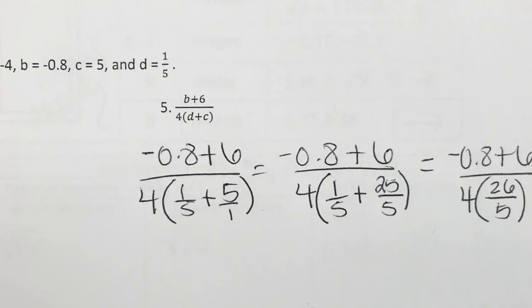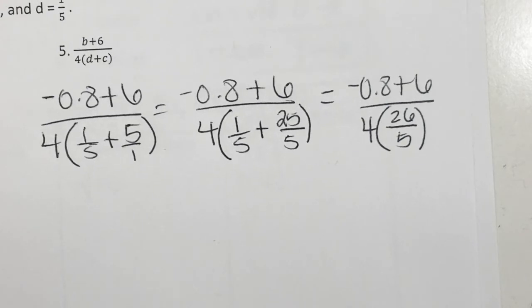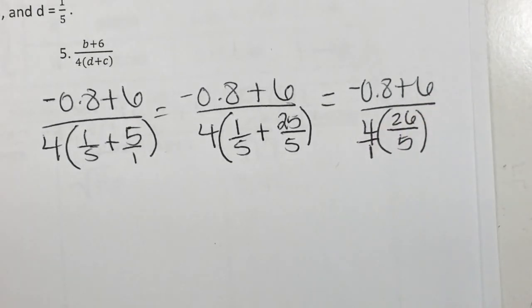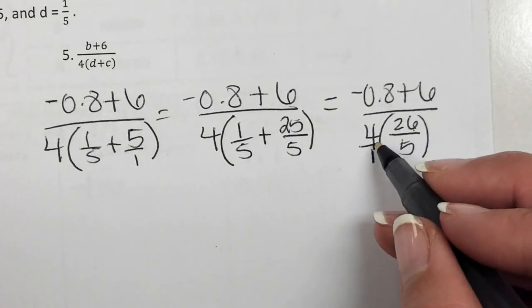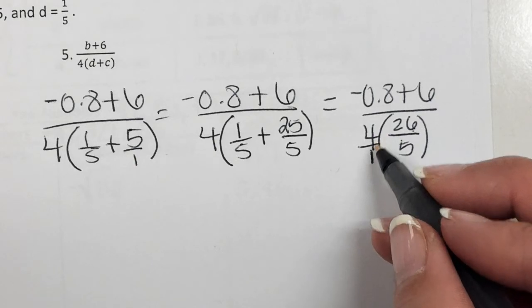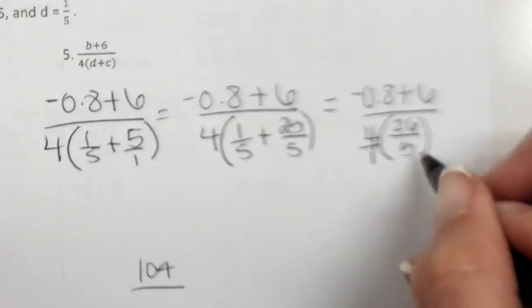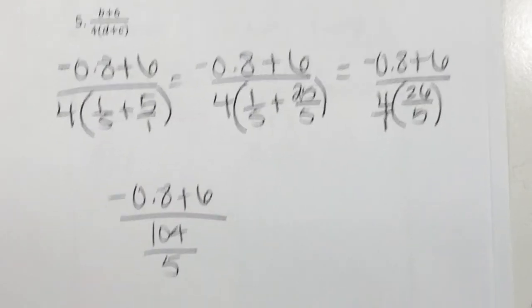What now? Anything? Distribute the 4. How do we distribute the 4? Tell me how that's going to work. 4 over 1. Good. And when we multiply fractions, how do we do that? Good. Straight across from the top. So what's 26 times 4? You can use a calculator. 104. And on bottom we would have 5. Very good. Almost done. What now?